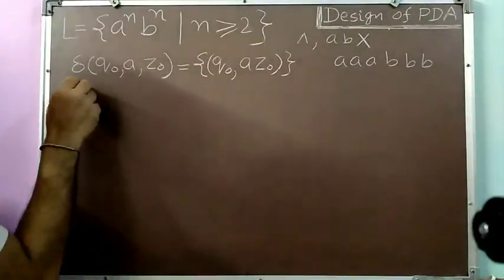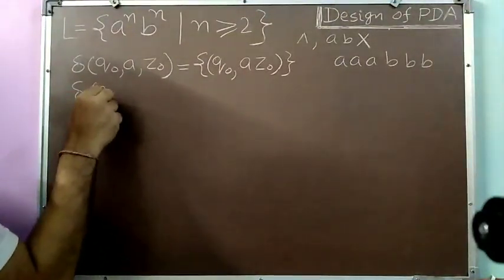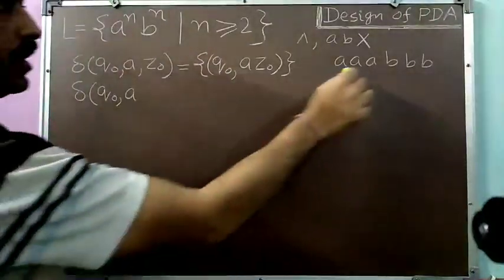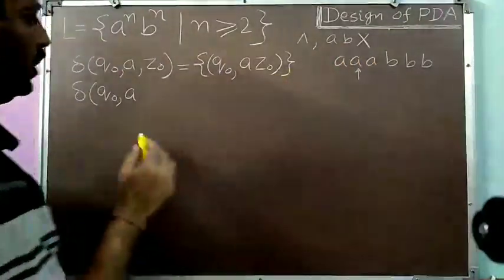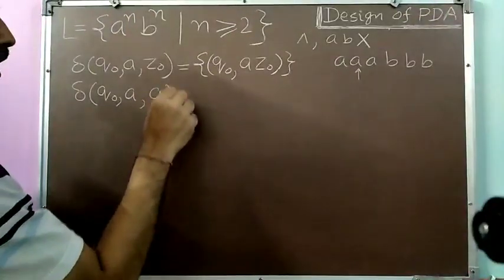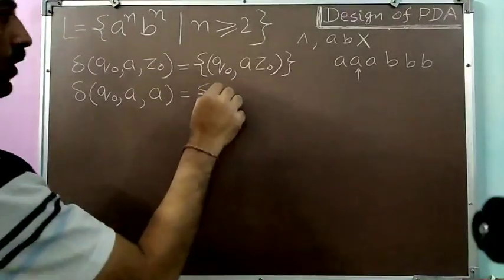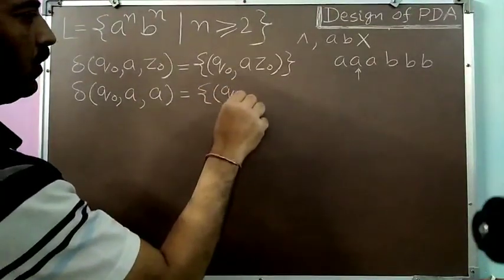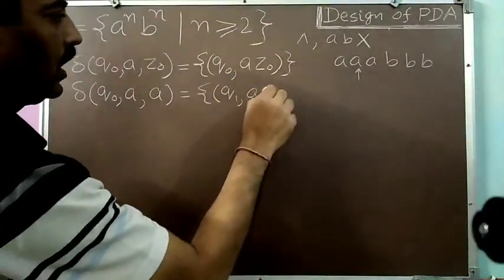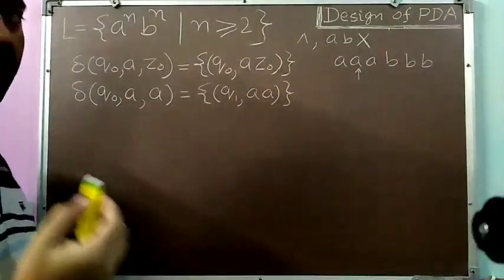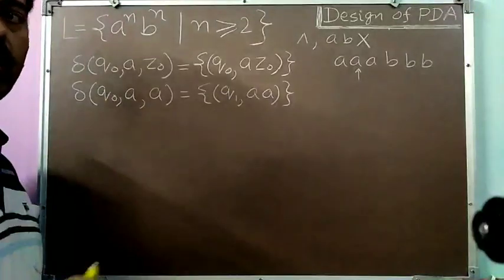Now the next situation is I am in the state Q0, reading the second A, and on the top of the stack is A. Now this is the situation. So here what I will do, I will change the state. I will do Q1, A. Why have I changed the state here? Because I want to make sure that at least two A's are pushed.